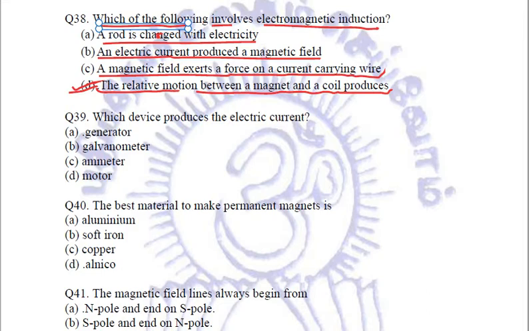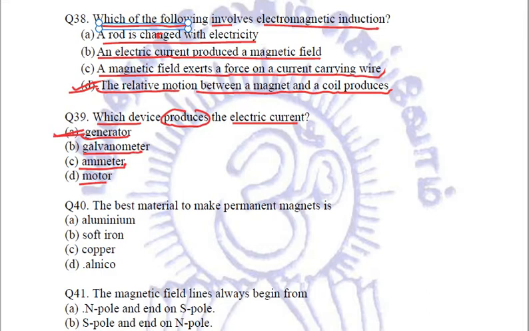Next question. Which device produces the electric current? Is it a generator, or a galvanometer, or an ammeter, or motor? The answer is A. Generator. Both the types, AC generator and DC generators, they produce electric current.